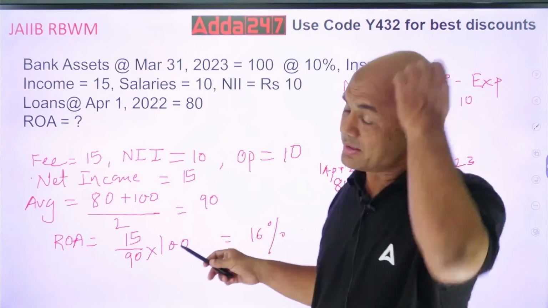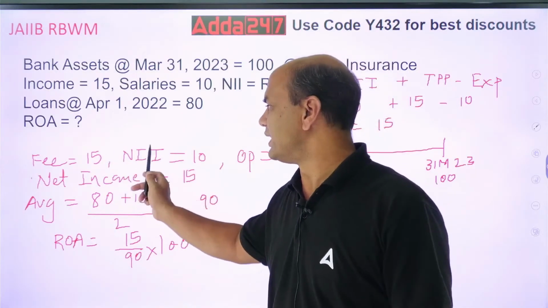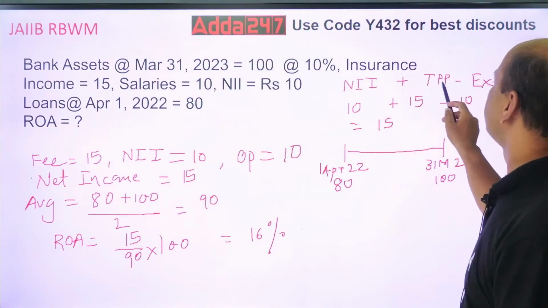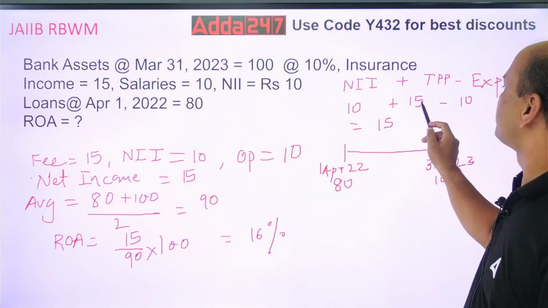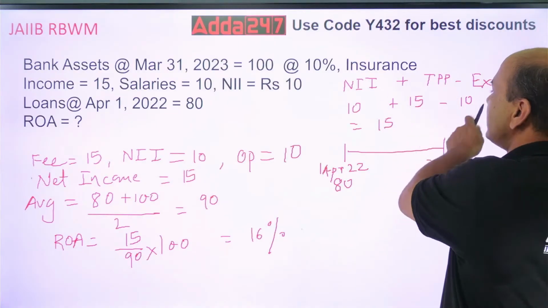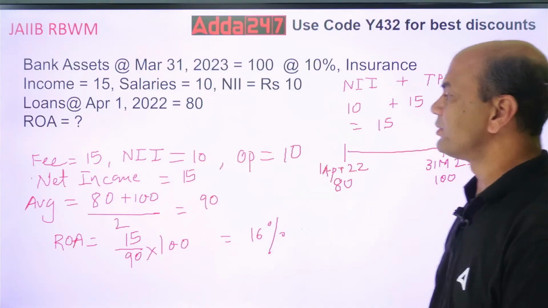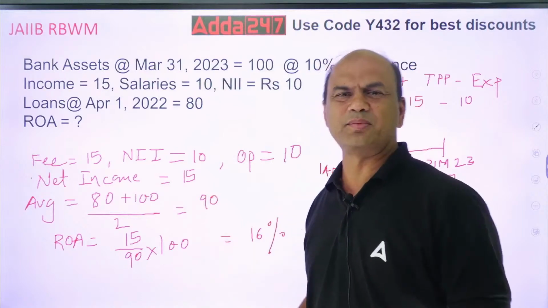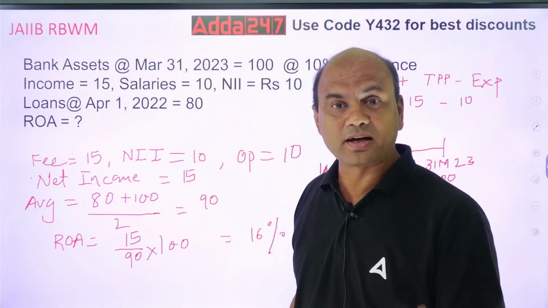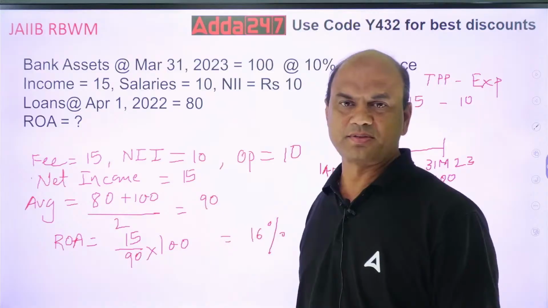Okay. So what is my net income now? My net income equals NII plus fee income minus expenses. So 10 plus 15 minus 10. So my net income becomes 15 rupees. You can consider them in lakhs, crores, anything. I have taken simple figures so that you understand it. So it becomes 15 rupees.